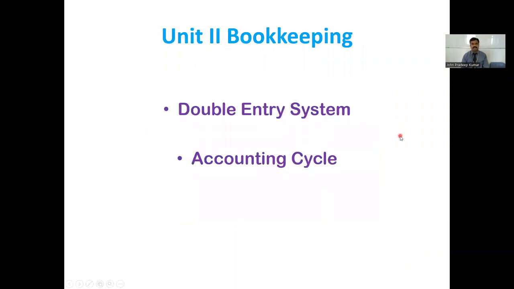In today's lecture, we are going to discuss bookkeeping. In that, we are going to focus on the single entry system, the double entry system, and the accounting cycle.